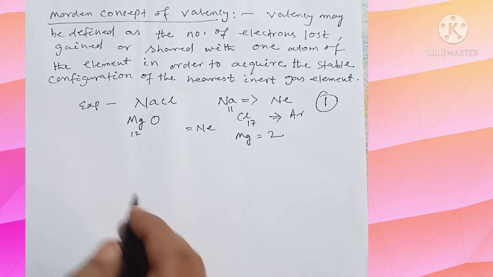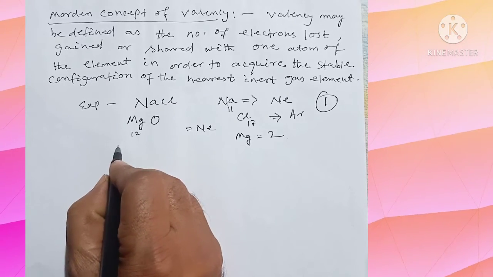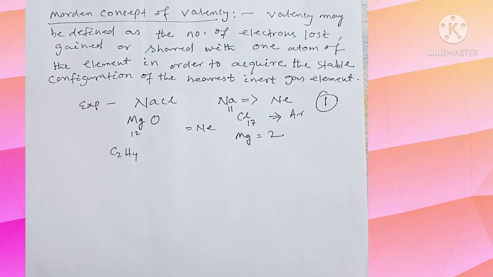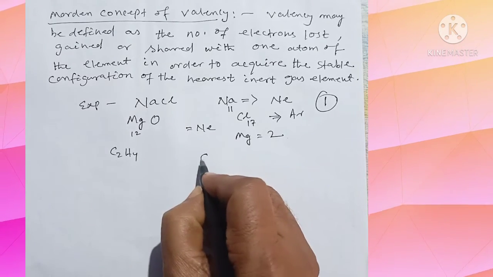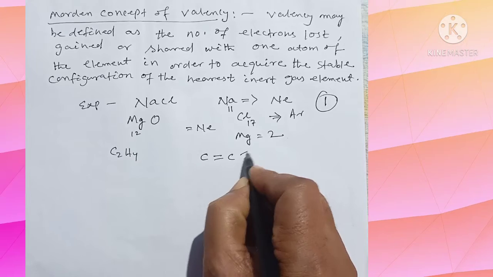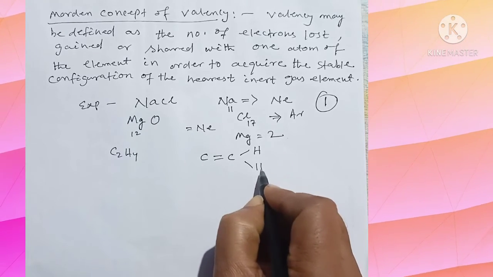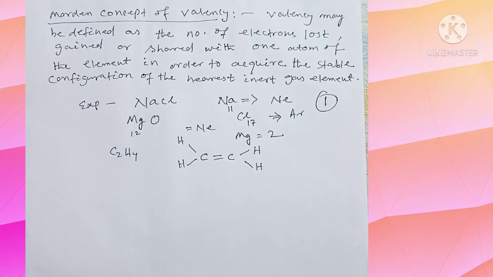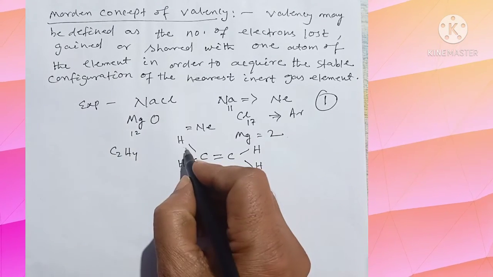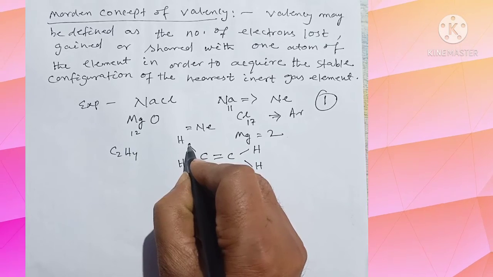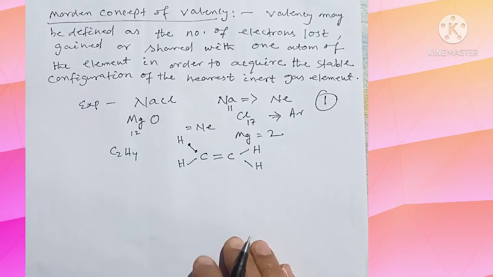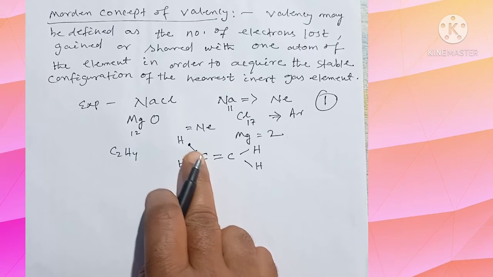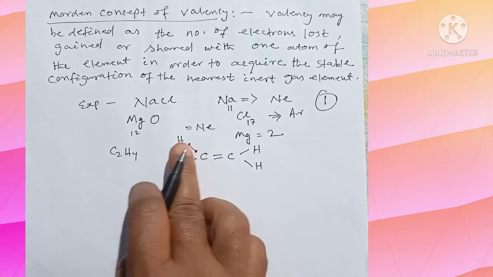Let's see C2H4, ethylene: C double bond C, with H, H, H, H. Here hydrogen will share 1 electron with carbon, so that it gets the nearest inert gas configuration of helium, and it will become 2.